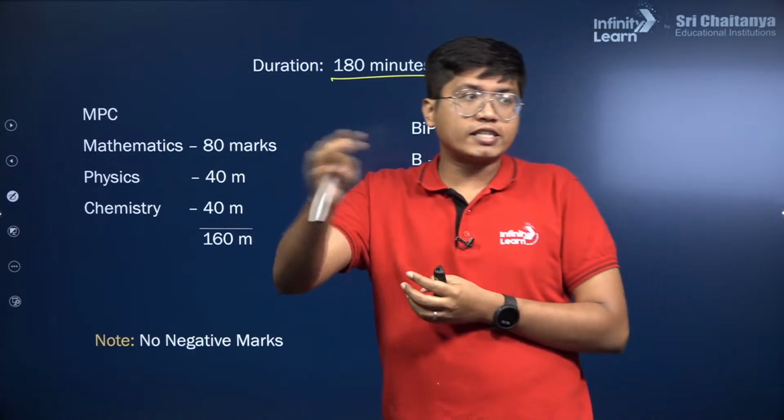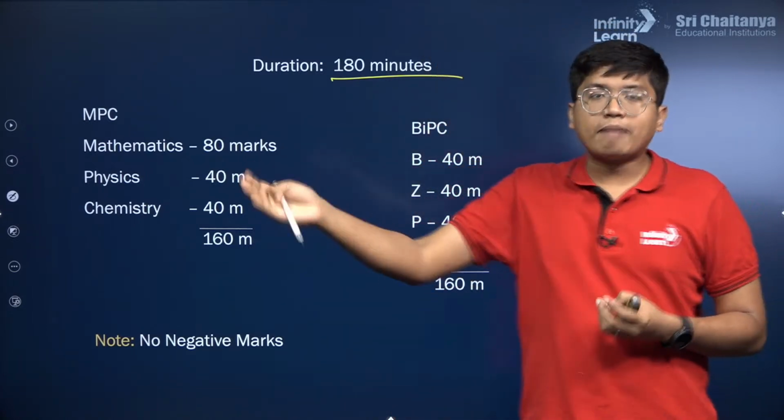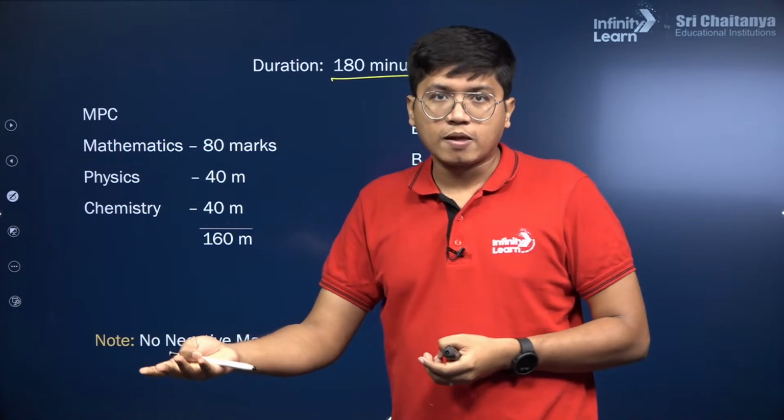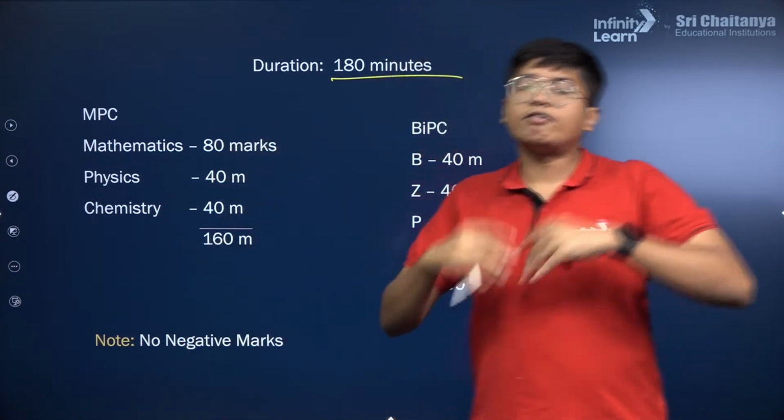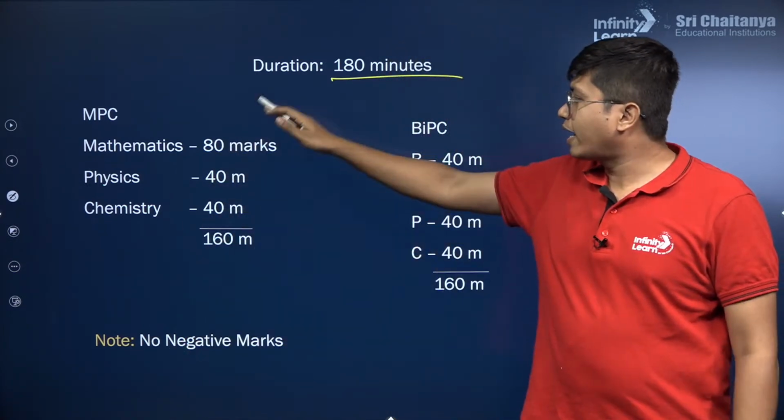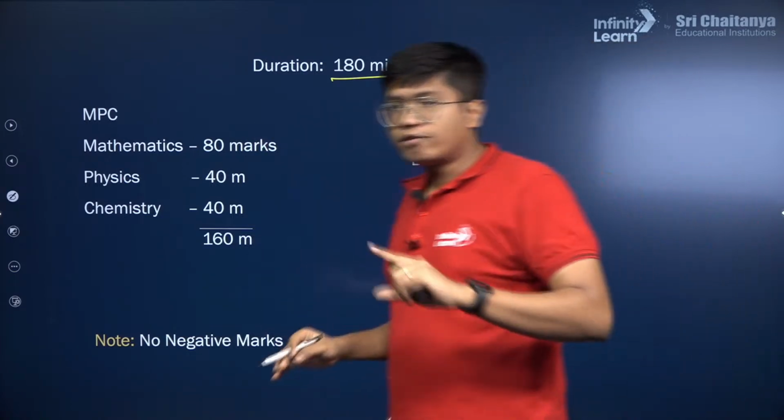But even then, maths is a bit more difficult in JEE. In JEE, with 50-60% marks in maths, you get a 99 percentile in maths. But here the marks themselves in maths are much higher. So you have 80, 40 and 40. However, it's a bit different for BIPC.